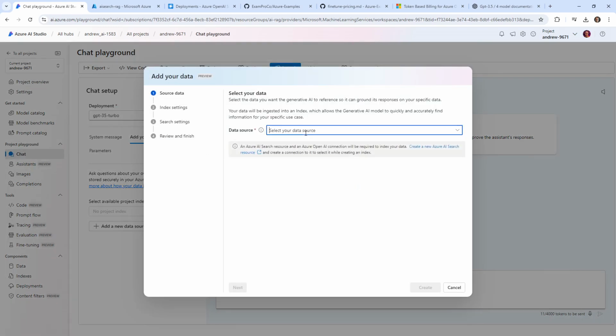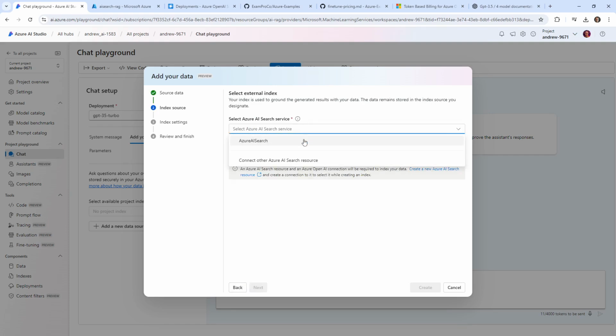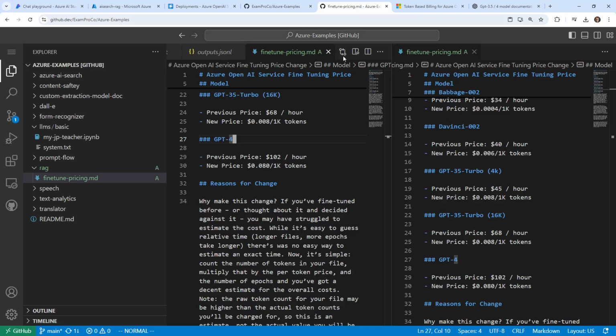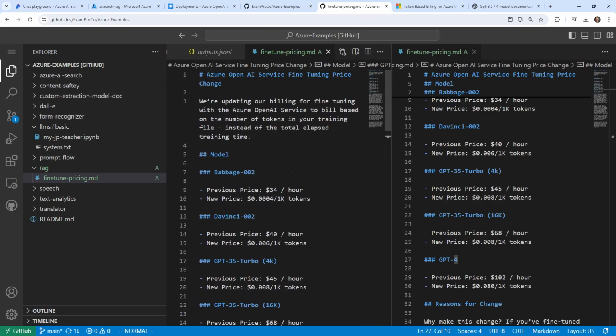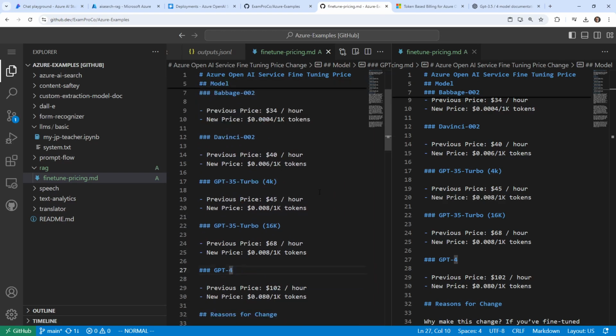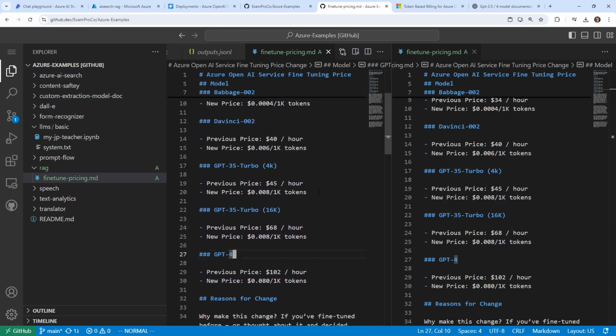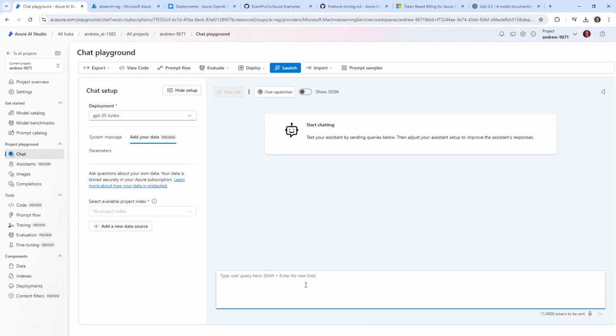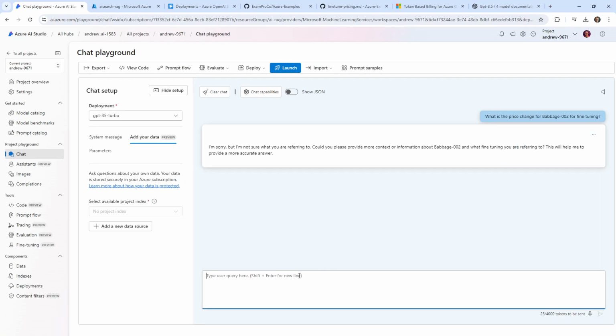So we'll say add a data source. We'll say Azure AI Search. We'll hit next. And I mean, we already have an established connection, so I'm not sure why we have to click through this to find out. So what I'm going to do, I want to see if it's already connected. I'm just going to say, let's go take a look at our document. And so we'll say, what is the price change for Babbage for fine tuning? Let's see if it can pull out there.